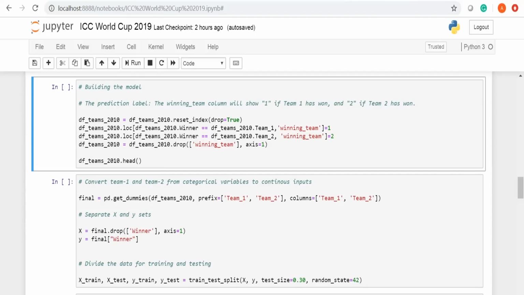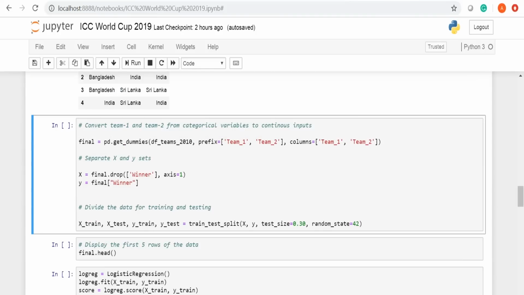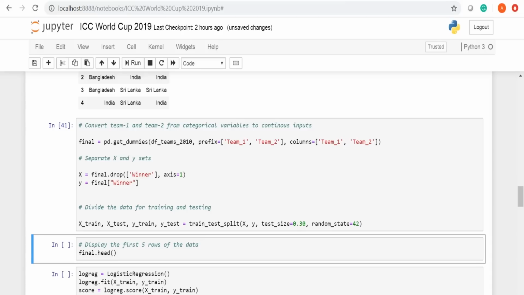We are going to assign a label 1 if team 1 won the match and label 2 if team 2 won it, and then check the results. After this, we need to convert the categorical values to continuous inputs. Using model_selection method from scikit-learn library, we will split the data for training and testing. We'll be using 70% data for training and the rest for testing. Let's see the first 5 rows from the final data.